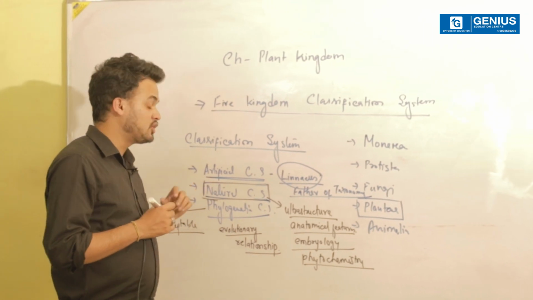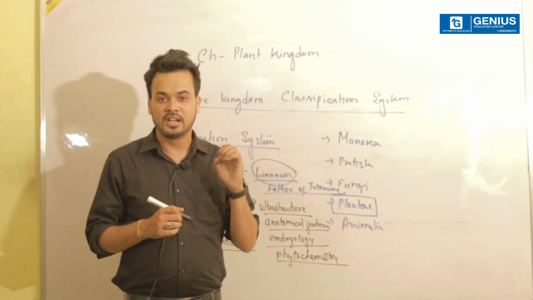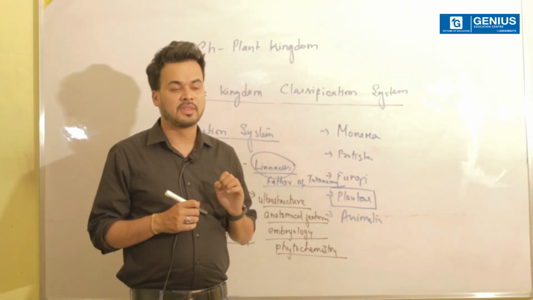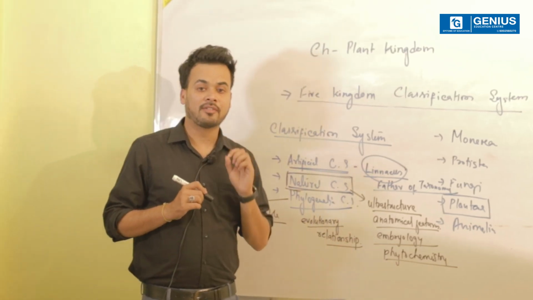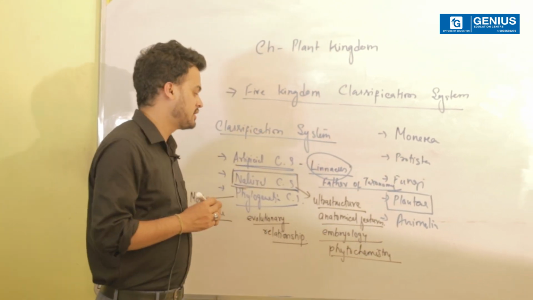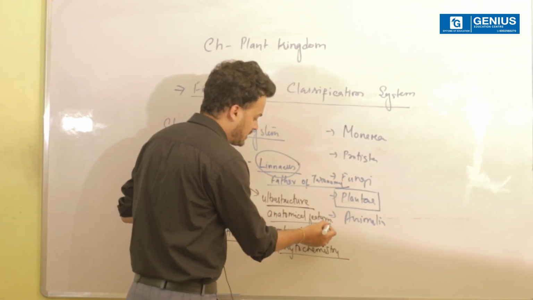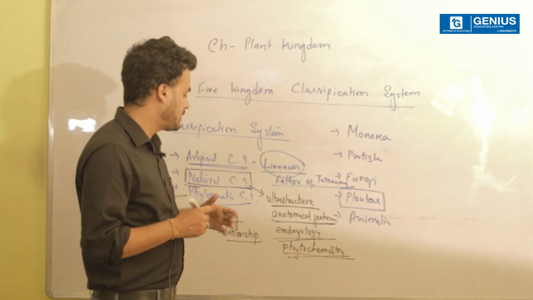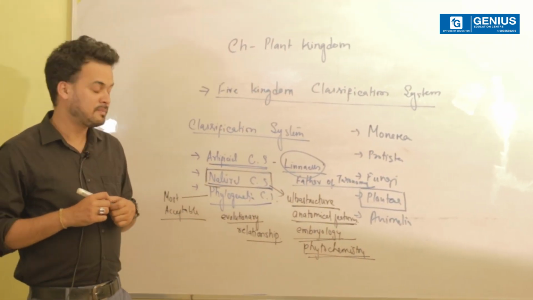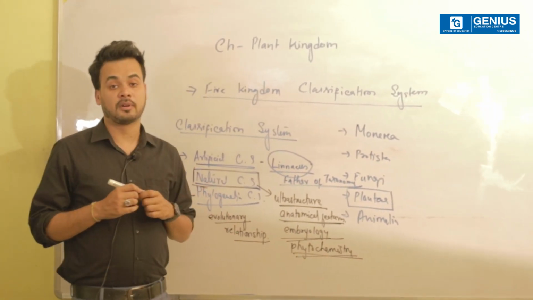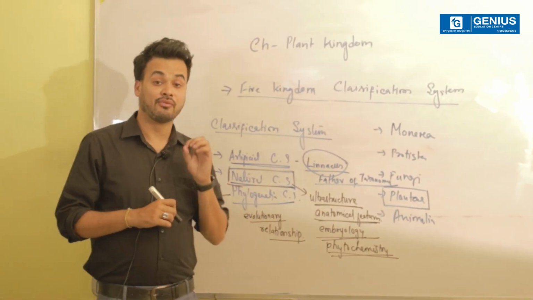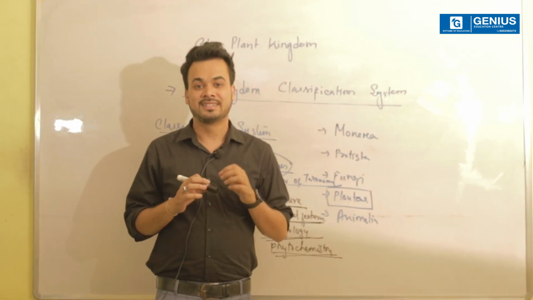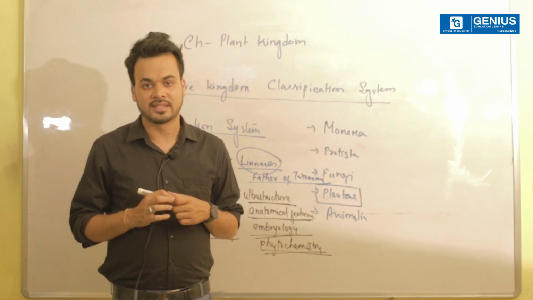Next, we talked about the natural classification system, where due importance was given to external characteristics. Apart from considering the external features, it also considered the ultrastructure, the anatomical features, embryology, and phytochemistry. As I have already told what the different terminologies mean, last but not the least, we talked about the phylogenetic classification system, which is the most acceptable classification system because it did not separate closely related organisms.